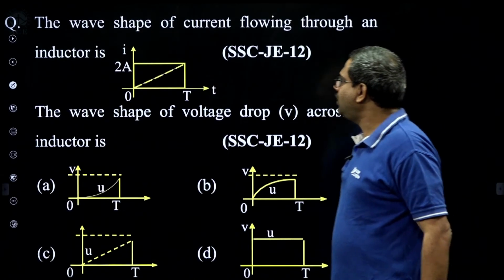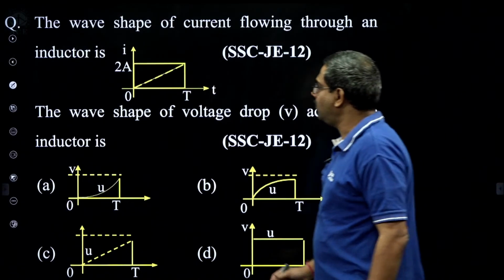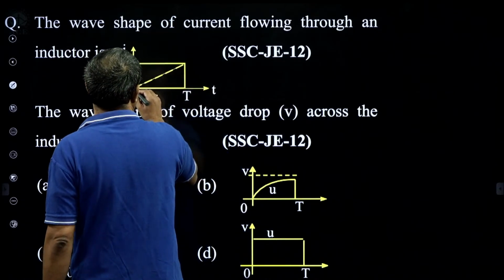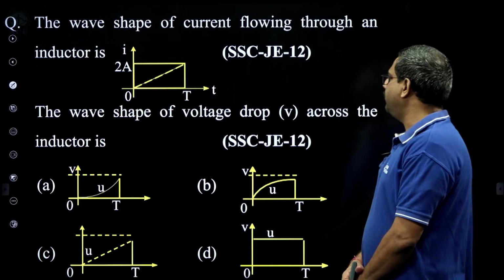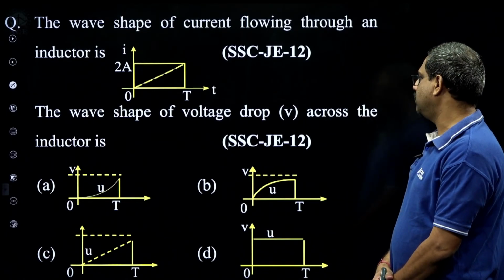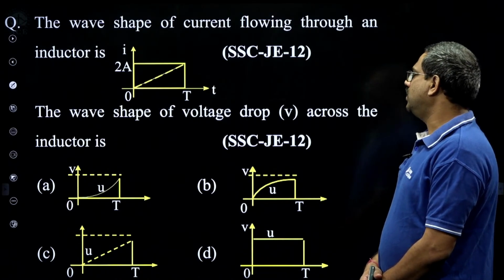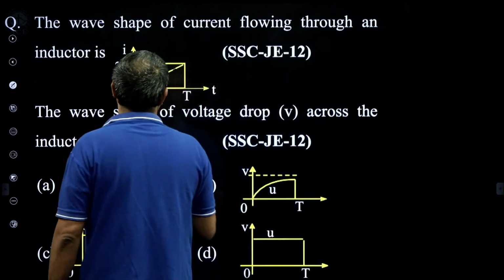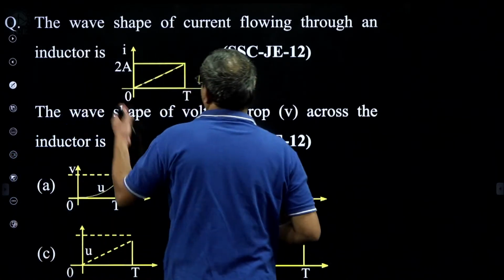Then, the wave shape of current flowing through an inductor is this. Listen carefully. The wave shape of current flowing through an inductor is this. Then the wave shape of voltage drop. Current is given and he is asking the voltage drop. So if this is the current he gave, a step current, then